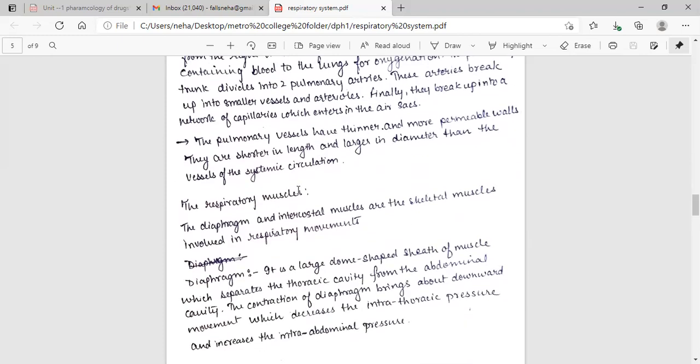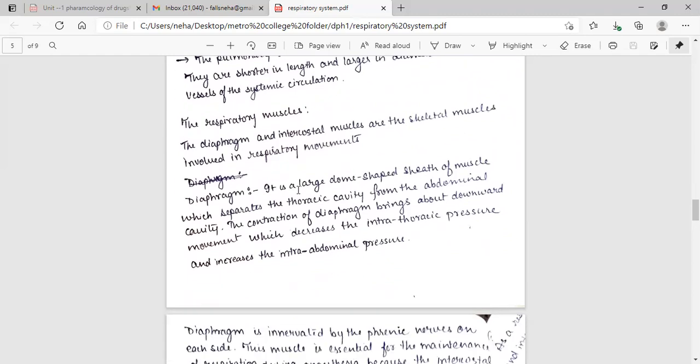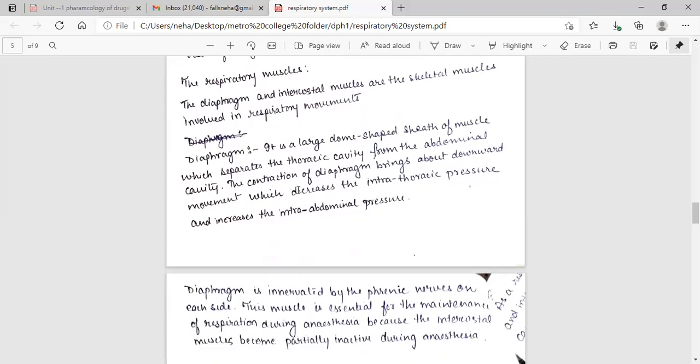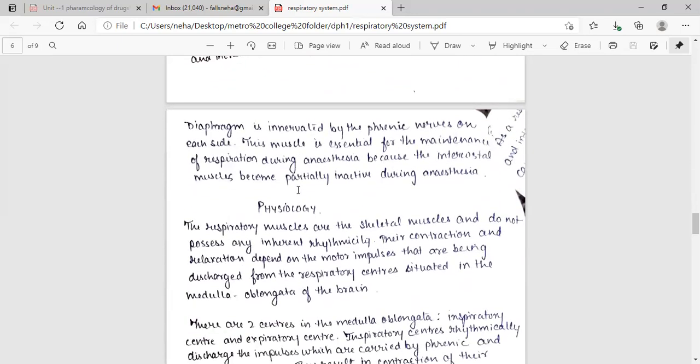The respiratory muscles. The diaphragm and intercostal muscles are the skeletal muscles involved in respiratory movement. Diaphragm. It is a large dome-shaped sheet of muscle which separates the thoracic cavity from the abdominal cavity. The contraction of the diaphragm brings about downward movement which decreases the intrathoracic pressure and increases the intra-abdominal pressure. The diaphragm is innervated by the phrenic nerve on each side. This muscle is essential for the maintenance of respiration during anesthesia because the intercostal muscles become partially inactive during anesthesia.